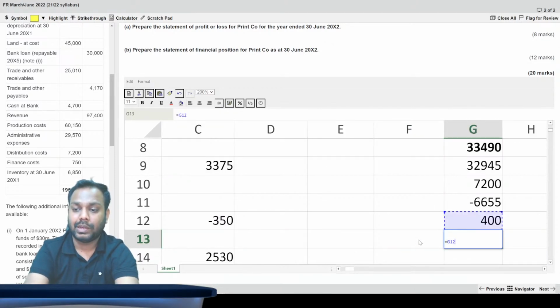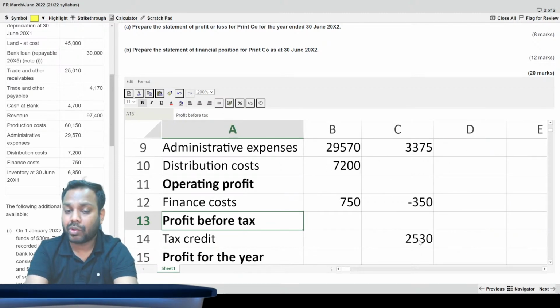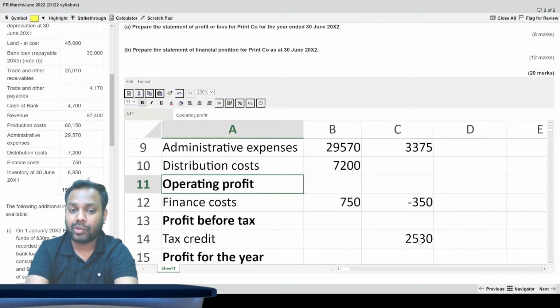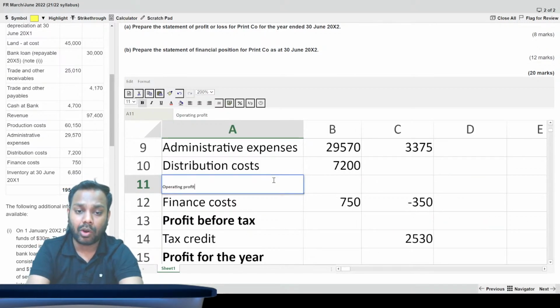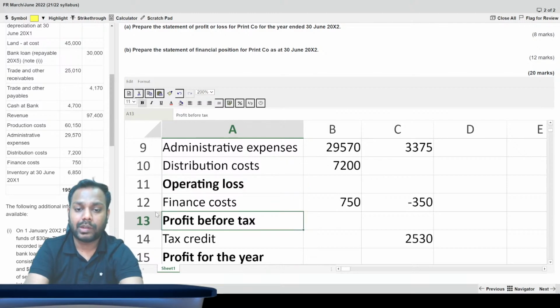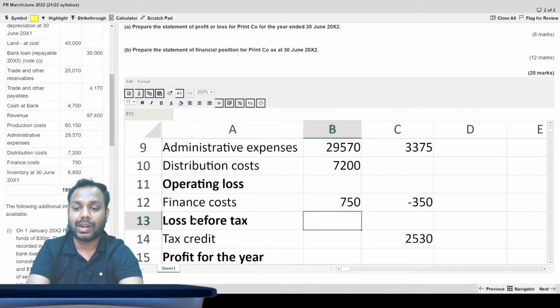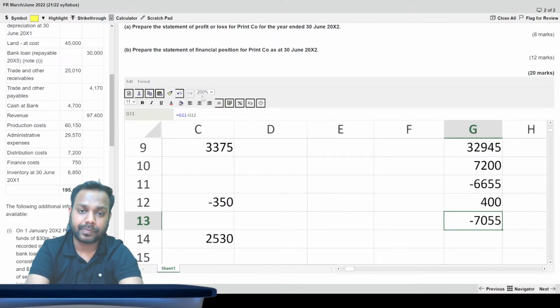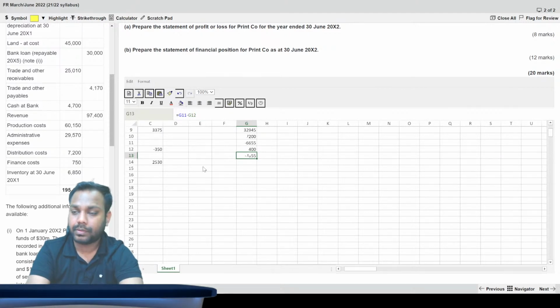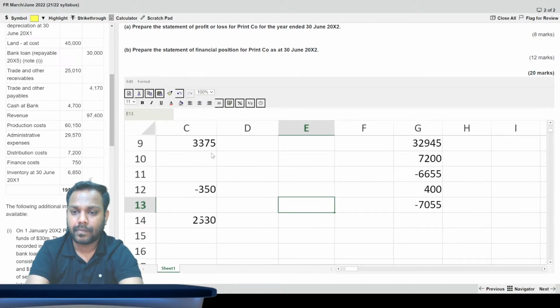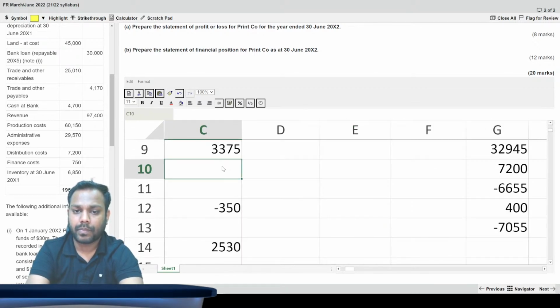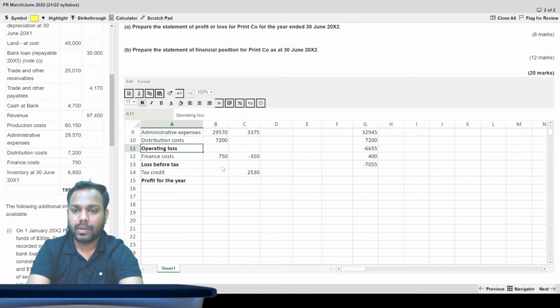So profit before tax is this minus this. 7055 is not a profit, it is a loss, and it's not an operating profit. Again, it's an operating loss. It's not a profit before tax, it's a loss before tax. Okay.